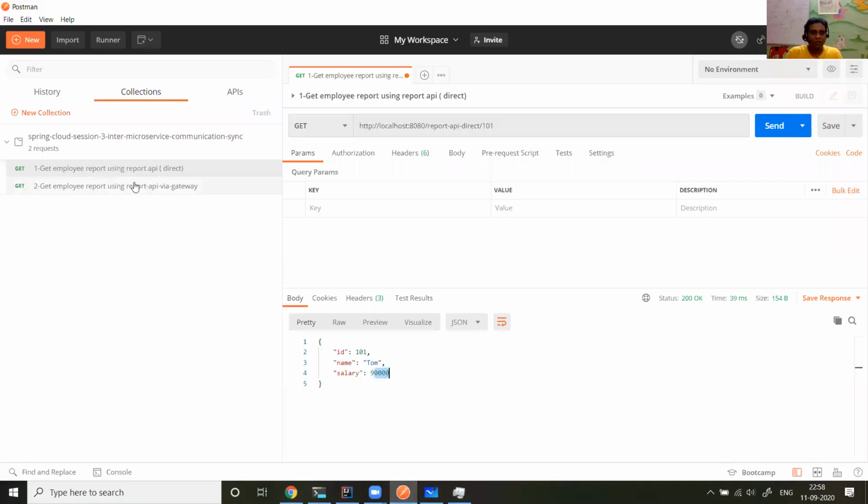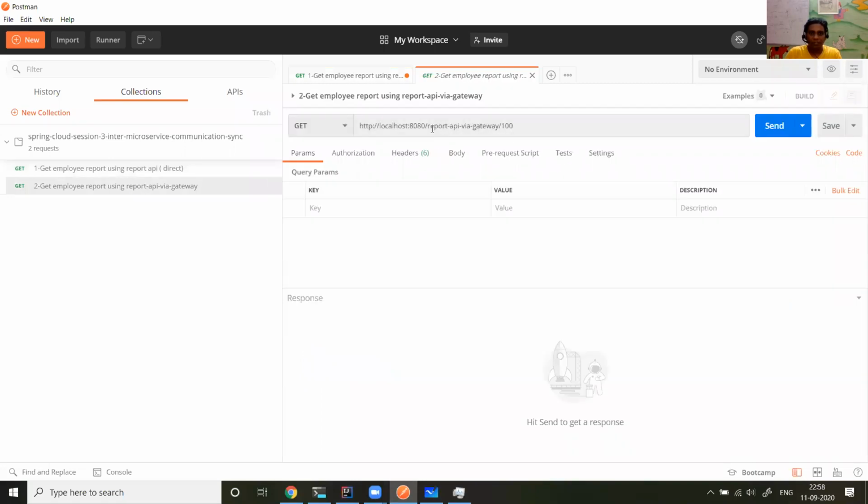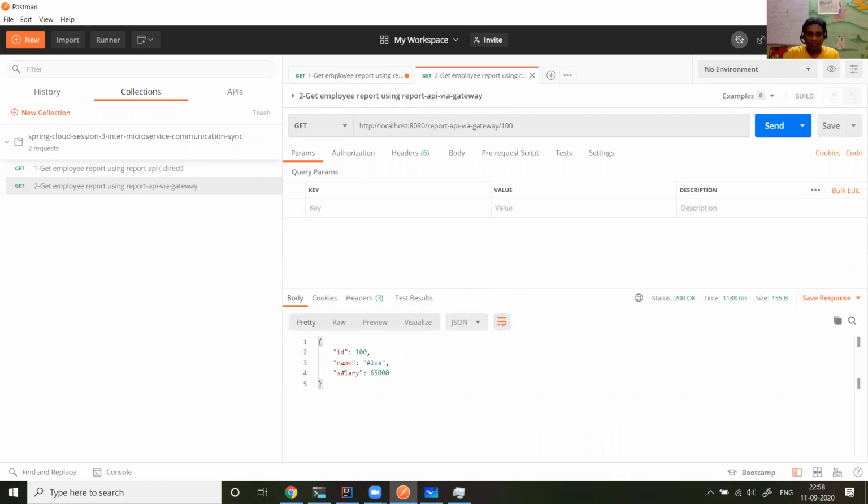So let us call the API in an indirect way, sorry, via gateway, that is the report API which is making via gateway calls. Okay, so let me send, and same Alex, and his salary is 65,000. Let me get Tom's salary. So an employee with 101 as an ID, his salary is 90K.